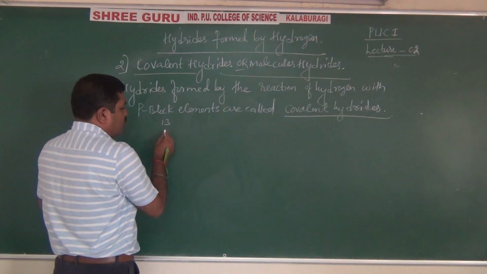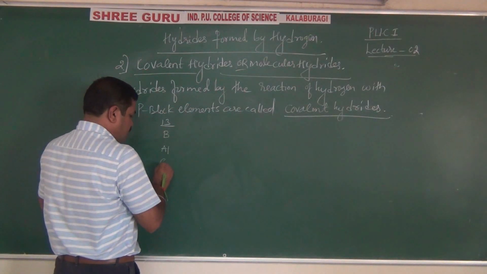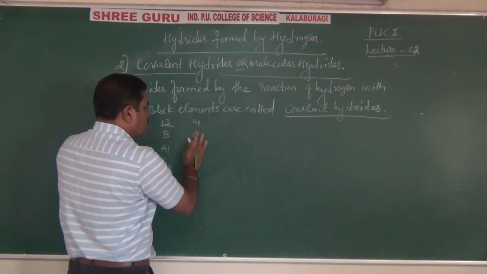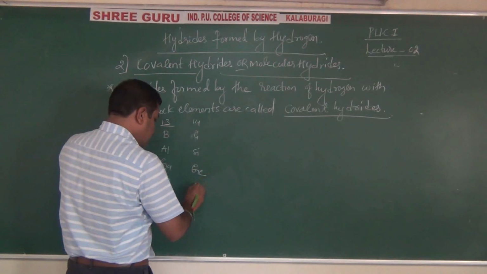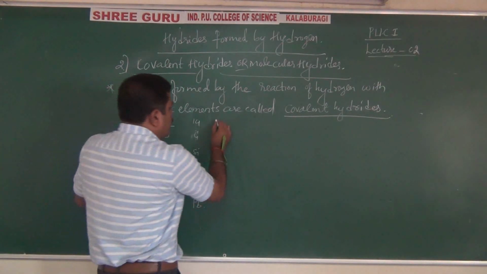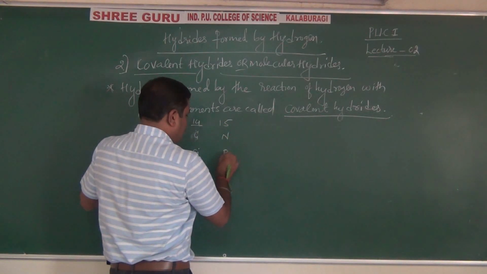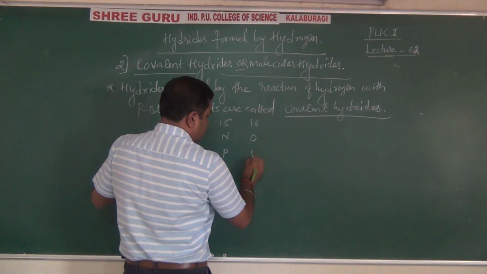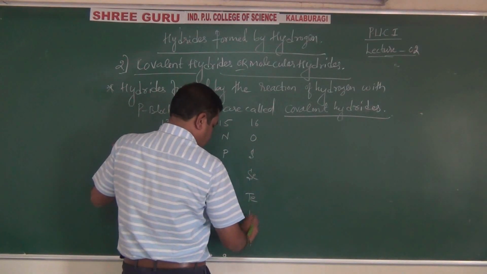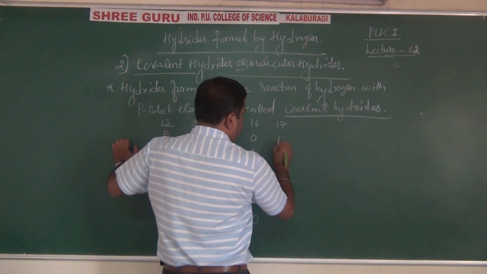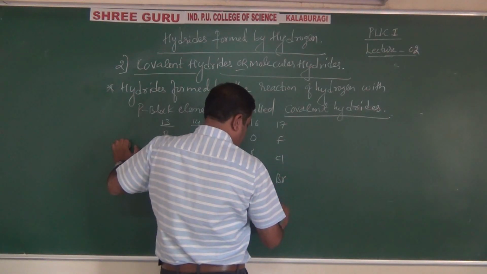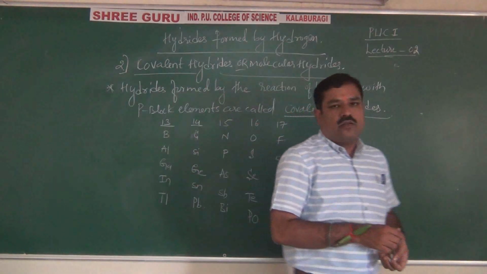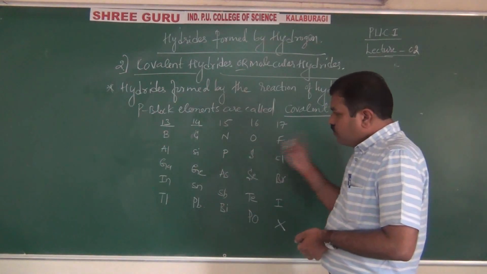In the 13th group, called the boron family: boron, aluminium, gallium, indium. 14th group: carbon, silicon, germanium, tin, and lead. 15th group: nitrogen, phosphorus, arsenic, antimony, and bismuth. 16th group: oxygen, sulfur, selenium, tellurium, and polonium. 17th group: chlorine, bromine, iodine. These are the examples.